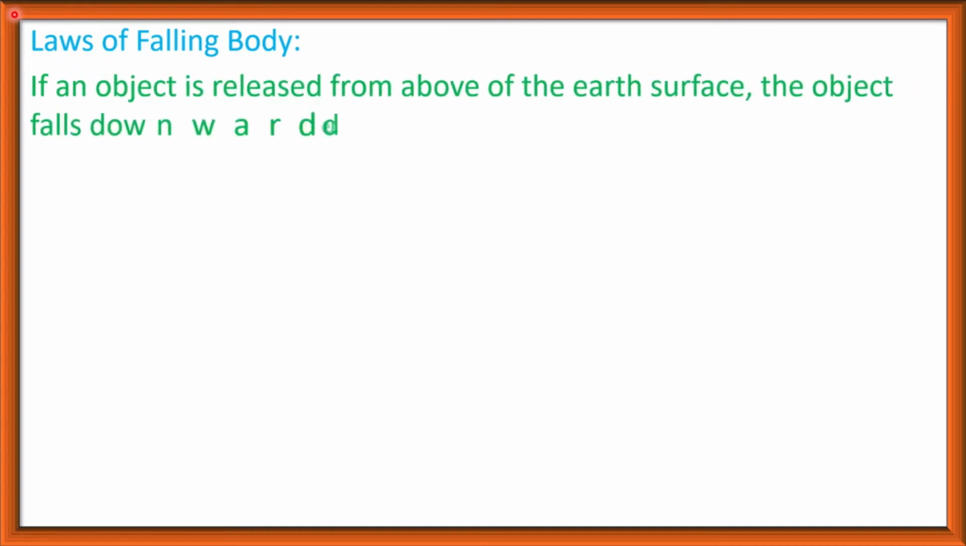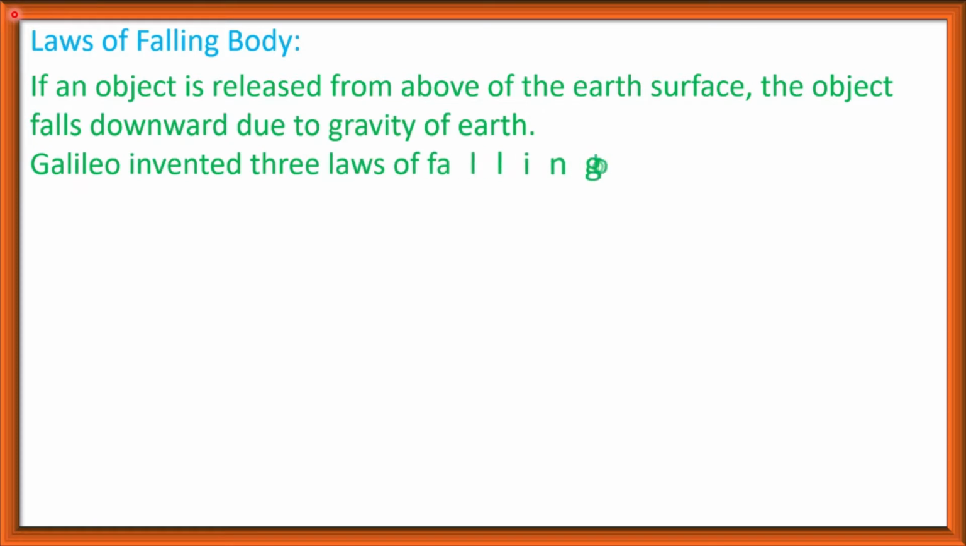Laws of falling body. At first, we'll know what is a falling body. If an object is released from above the earth's surface, the object falls downward due to the gravity of the earth. This object is known as a falling object or falling body. Galileo invented three laws of falling bodies.